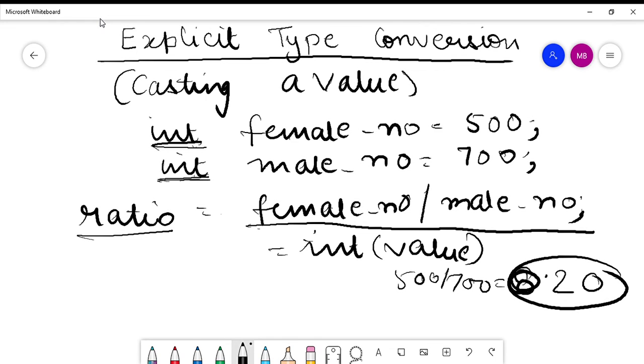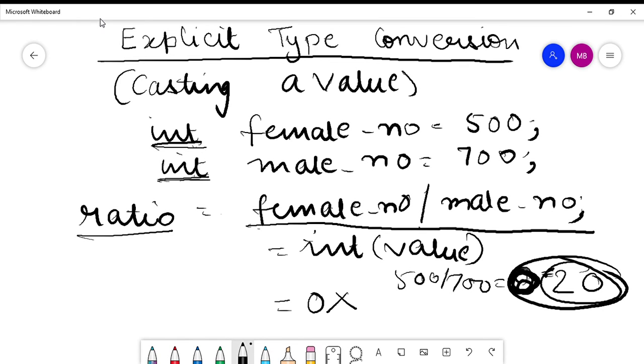So I will truncate everything after the decimal, because female number is integer and male number is integer, so it assumes that by default the result of the division of these two values would also be an integer, right? So hence ratio would be integer. Since the actual value is 0.20, it will truncate everything after the decimal because it has to produce the result in integer. So what would be the ratio? It would be 0, which is wrong.